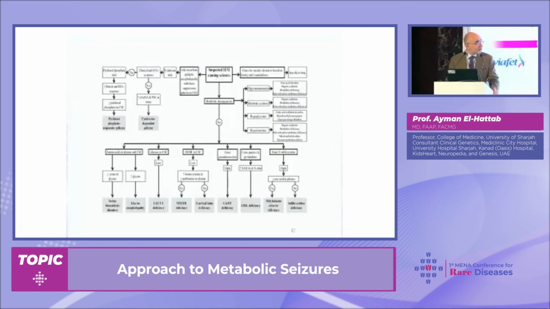I will move finally to an important urine test, and one that is relatively common in our region. When we have seizures and we need to do the workup, definitely we need to consider taking a urine sample for sulfocysteine, because this will be elevated in two important conditions, sulfite oxidase deficiency and molybdenum cofactor deficiency.